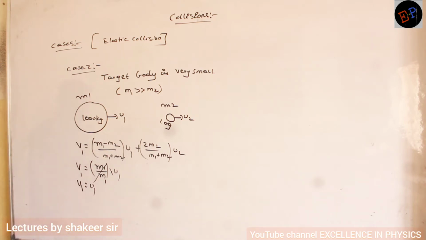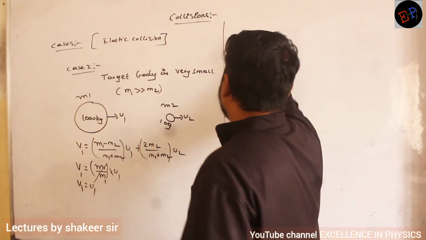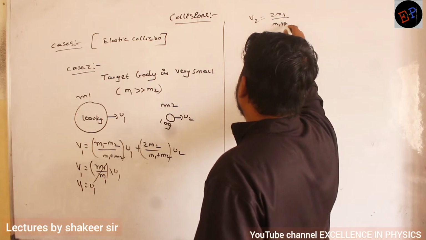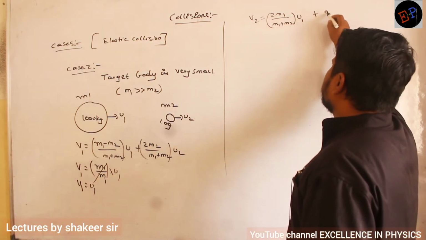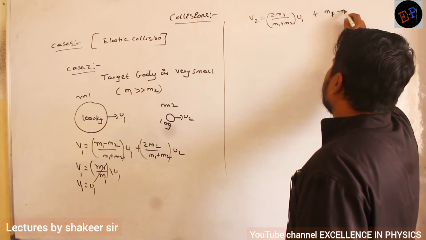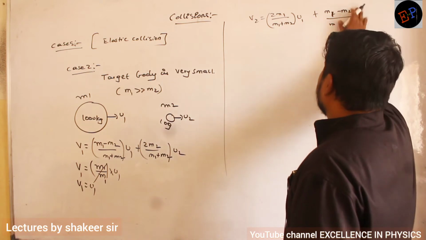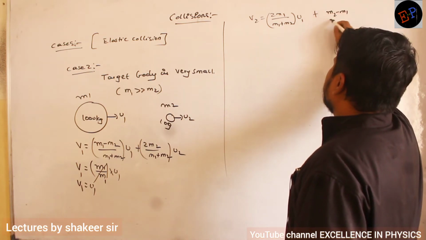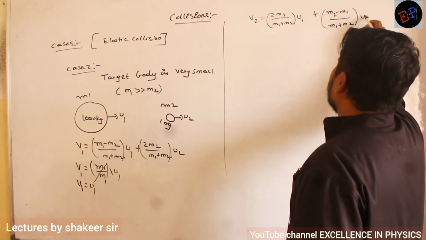Okay, ma? Similarly, what about final velocity of second body? v2 is equals to 2m1 divided by m1 plus m2 into u1 plus m2 minus m1 divided by m1 plus m2 into u2.